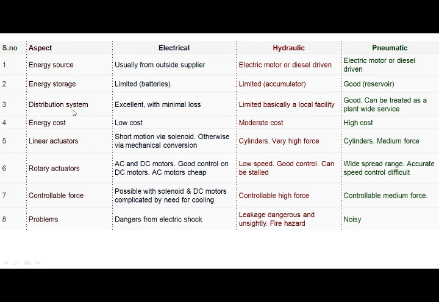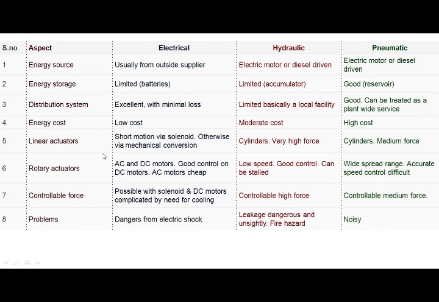Third one is distribution system. Electric actuators distribution is excellent with minimal loss. Hydraulic actuators limited, basically a local facility. Pneumatic actuator good, can be treated as a plant-wide service. Next, energy cost. Electrical actuator is low cost, hydraulic actuator moderate cost, and pneumatic actuator high cost. Compared to the three actuators, low cost is electric.